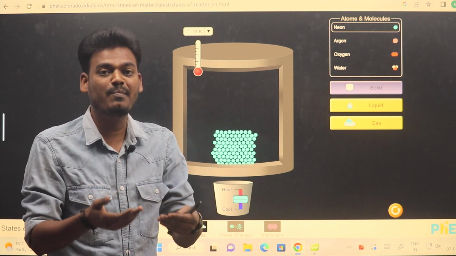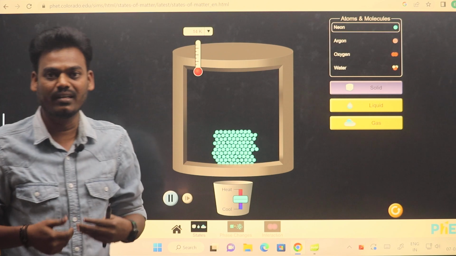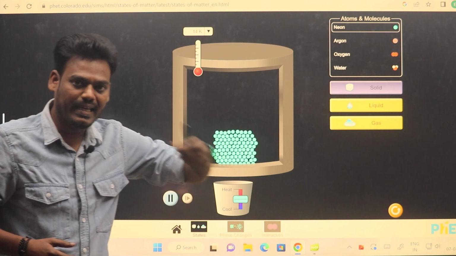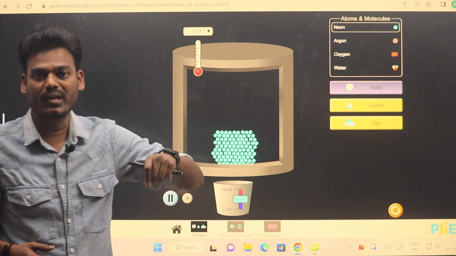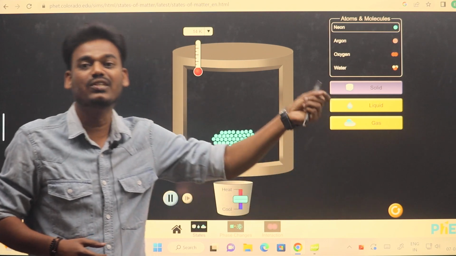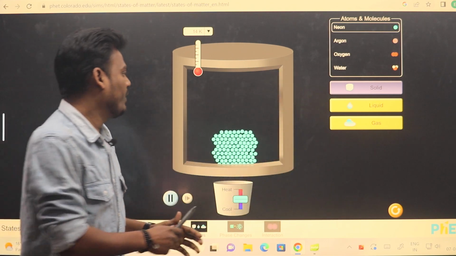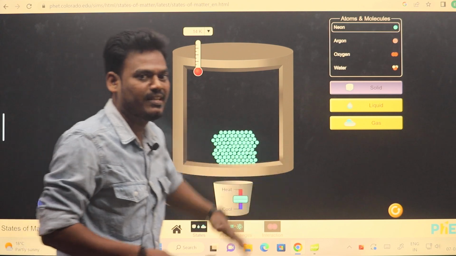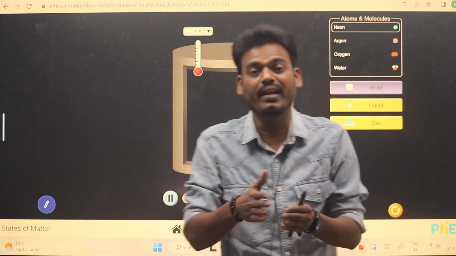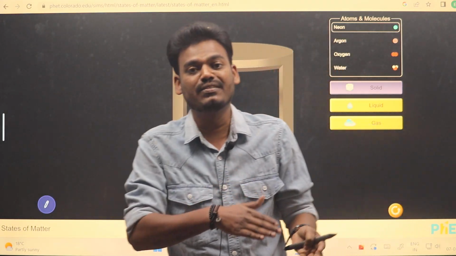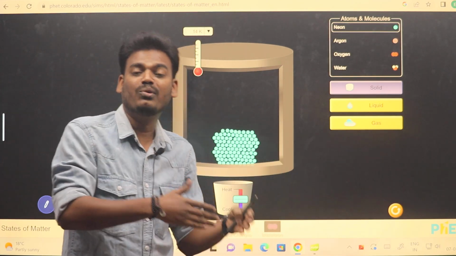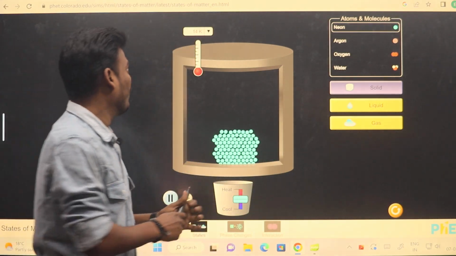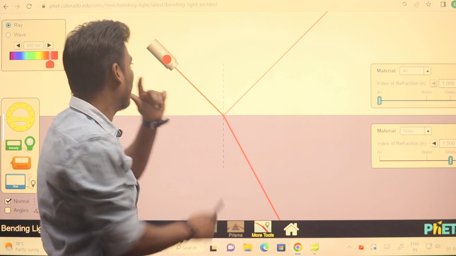For the gaseous state, the transparent medium I can consider is the air medium. In the same way, water for liquid and glass for solid. Due to this intermolecular spacing, the speed of light varies when it is transferred from one optical medium to another optical medium. So let's try to understand bending of light.